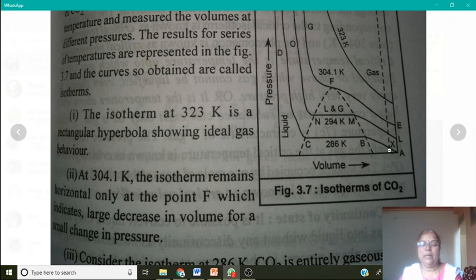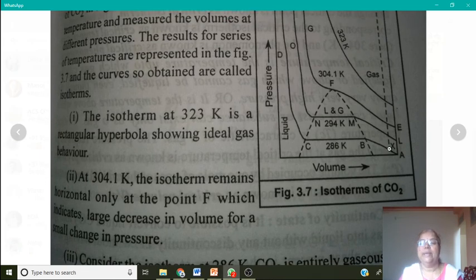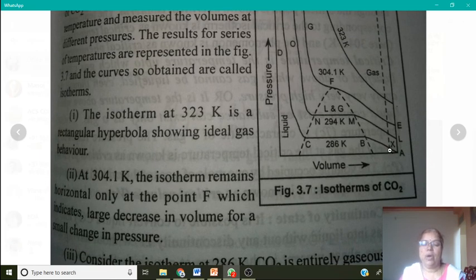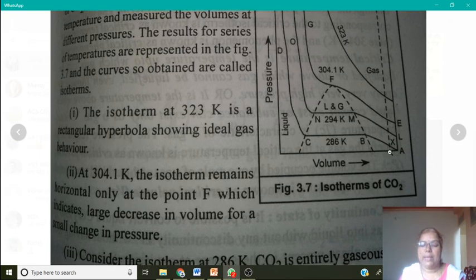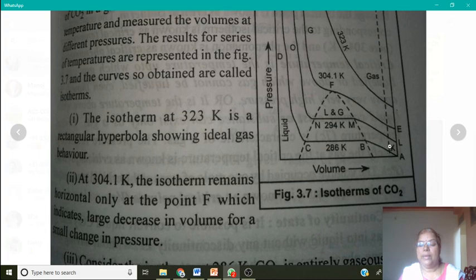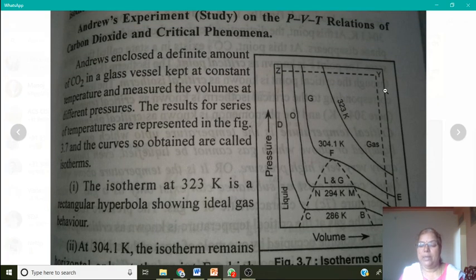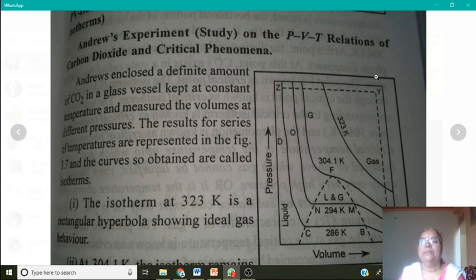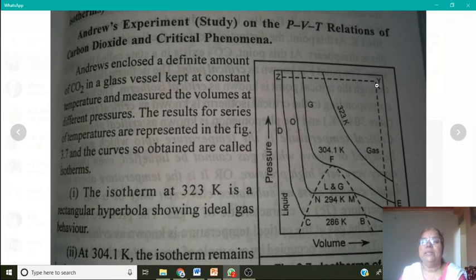Suppose X is a certain volume of CO2 gas represented on the isotherm ABCD. It is heated at a constant volume, so the temperature and pressure increase up to a point Y, which is above the critical point.